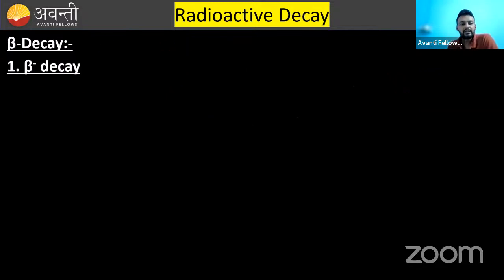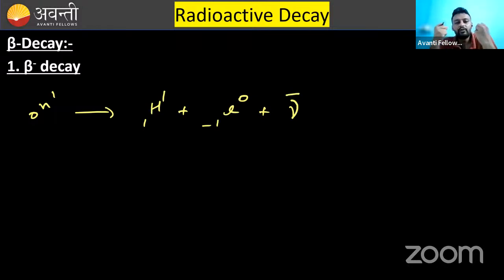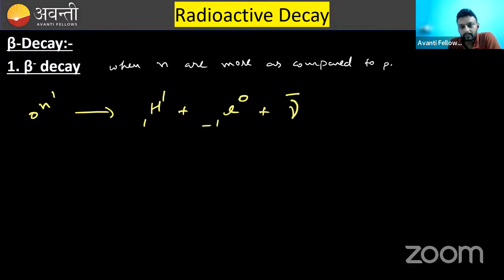Very good. Now there comes beta decay. Beta decay is of two types. One is negative beta decay, one is positive beta decay. Negative beta decay happens when there are more neutrons in a nucleus, when neutrons are more as compared to protons.